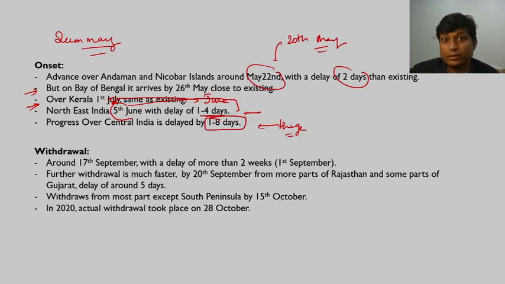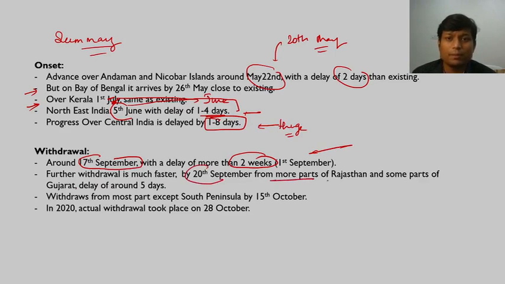So now let us see withdrawal. When it comes to withdrawal, around 17th of September we start to consider withdrawal. Now it is delayed by 2 weeks. So earlier our withdrawal date was 1st of September, now it is 17th of September, right? And further withdrawal is much faster, obviously.